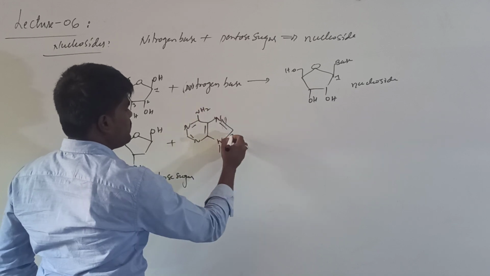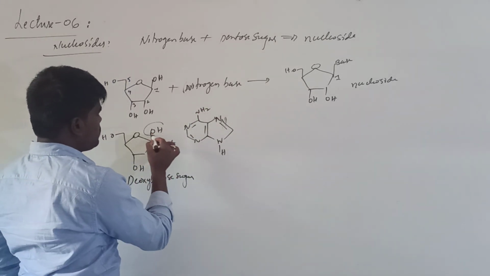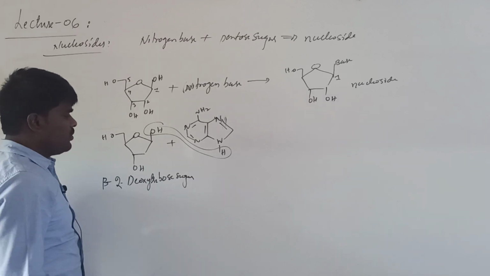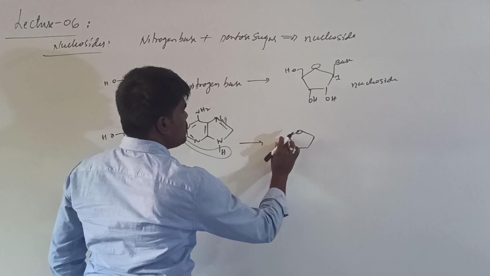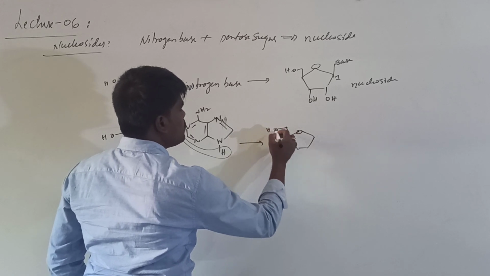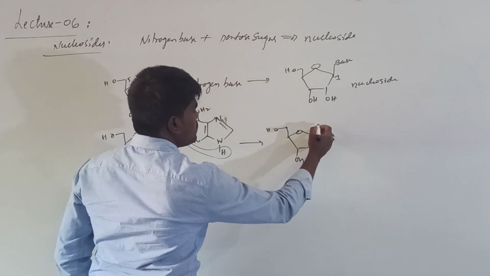I will treat this with adenine. You can remove this water from here. What will you get?